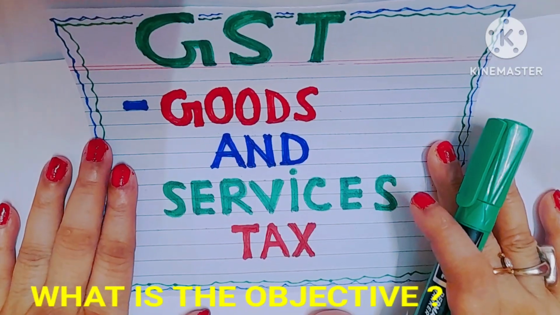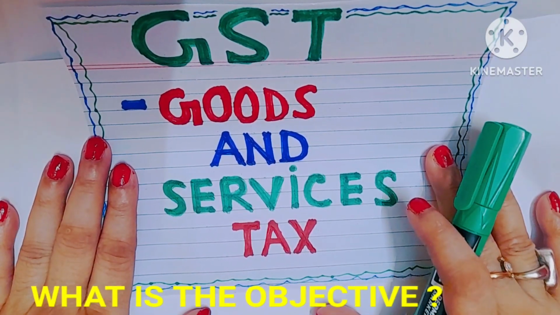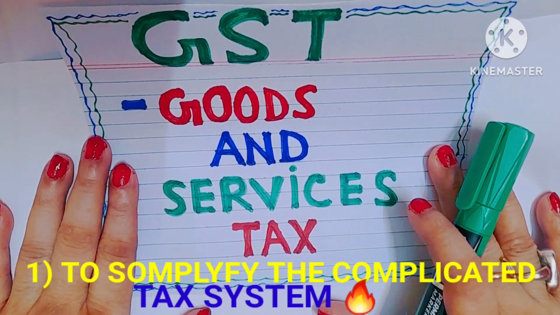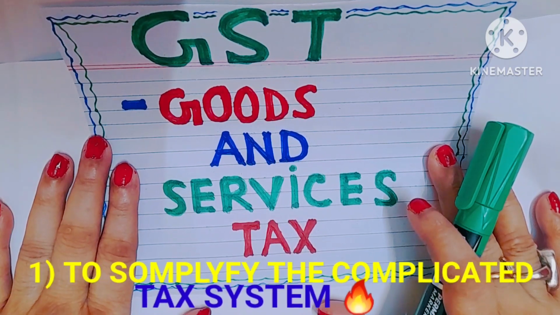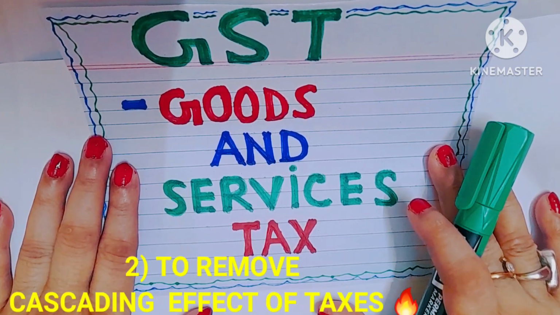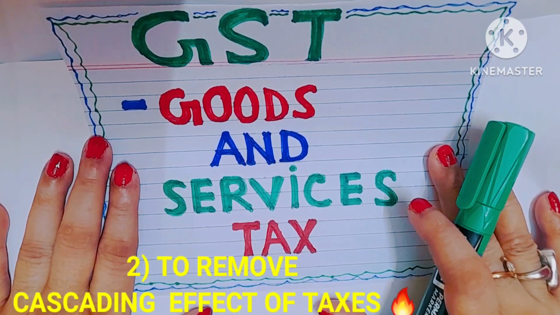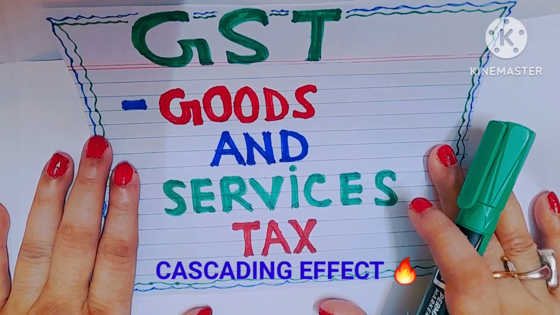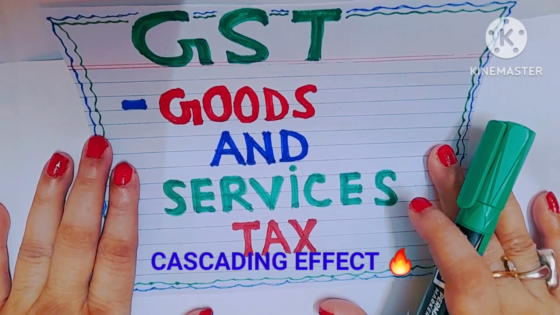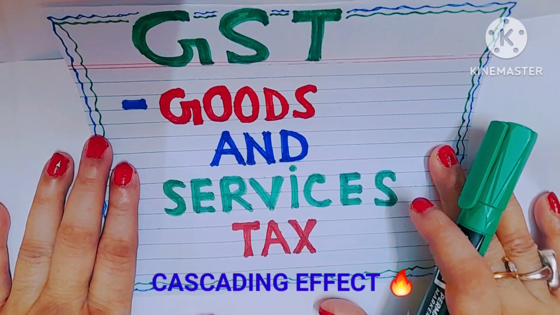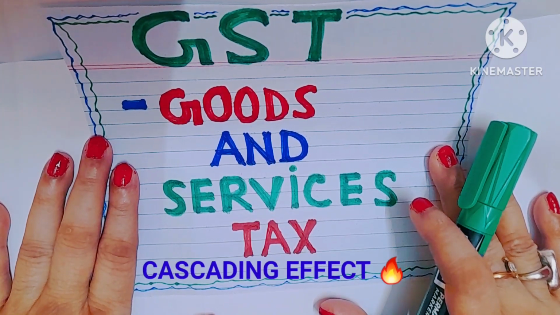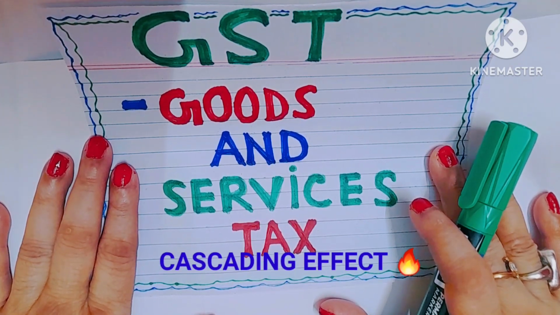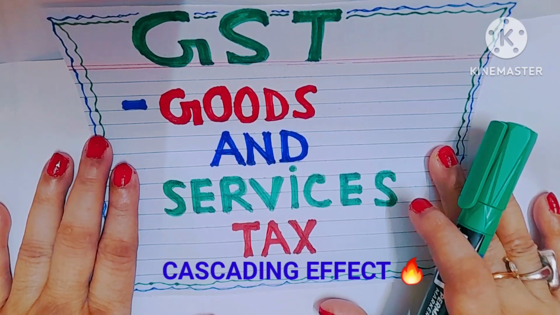Understood? So what is the objective of implementation of GST or goods and services tax? Number 1, to simplify the complicated tax system. Number 2, to remove the cascading effect of taxes. Cascading effect of taxes means levy of tax on tax. GST is levied or imposed only on the net value added portion and not on the full value, as the taxpayer enjoys input tax credit.